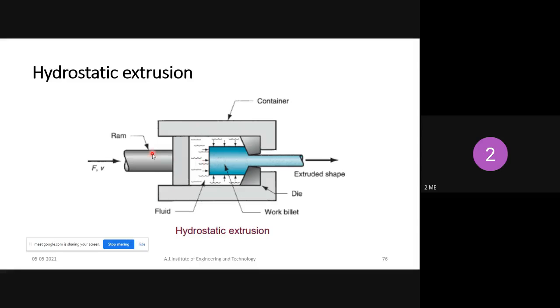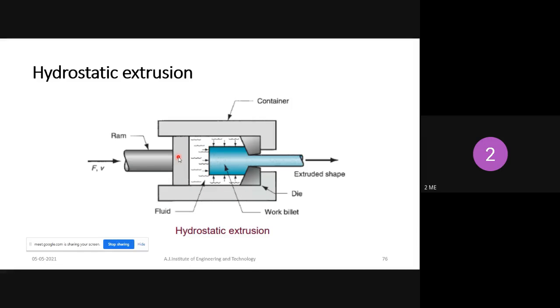The ram is applying pressure to the liquid. So here there is no direct contact between the ram and the metal. Why? Because if there is direct contact, the metal is initially heated in a furnace, and because of that heat it will affect the ram. So there is no direct contact between the ram and the billet, which is nothing but the workpiece.